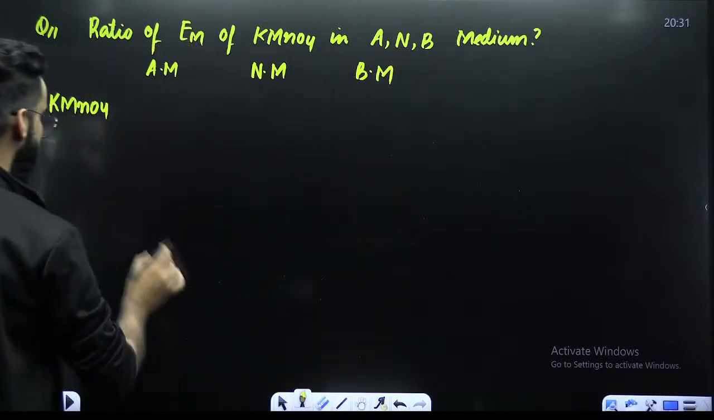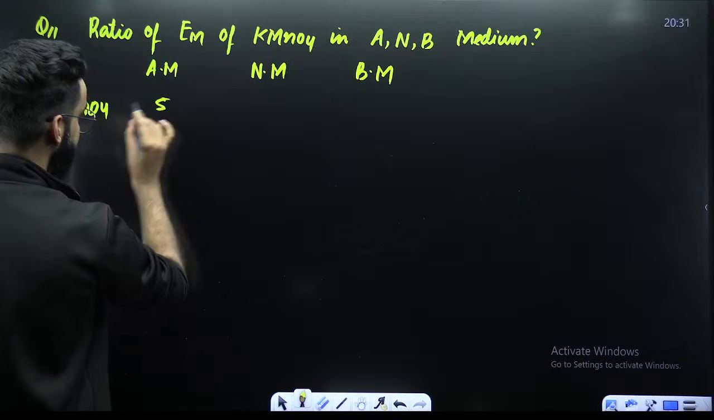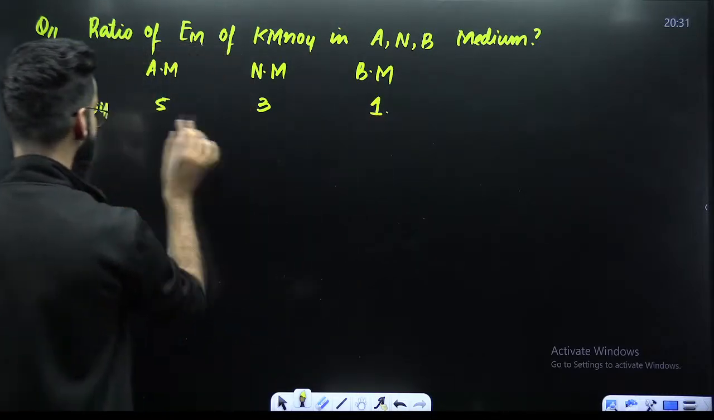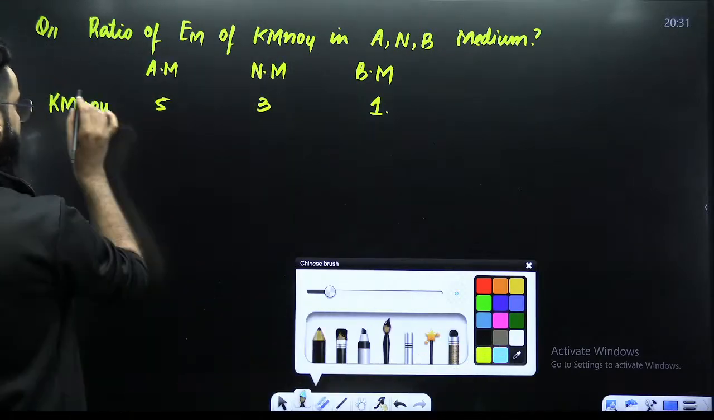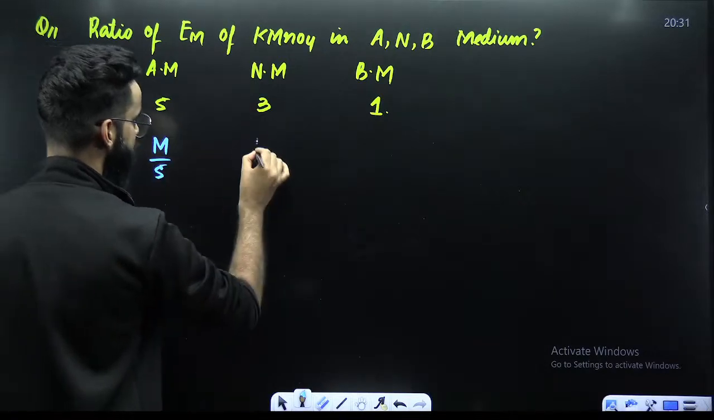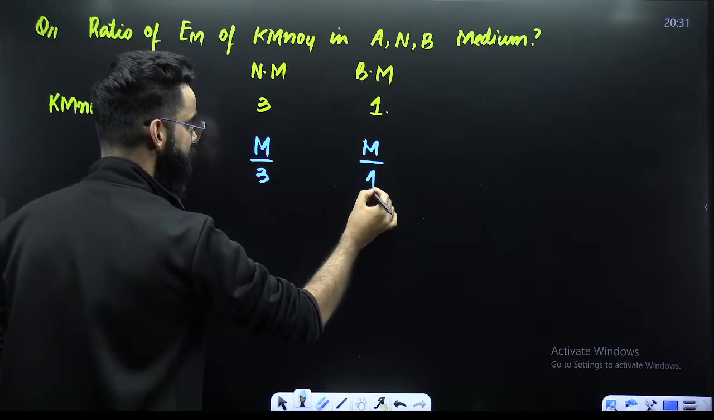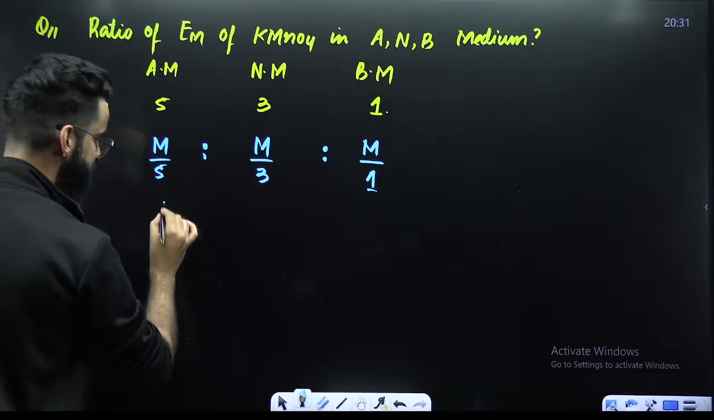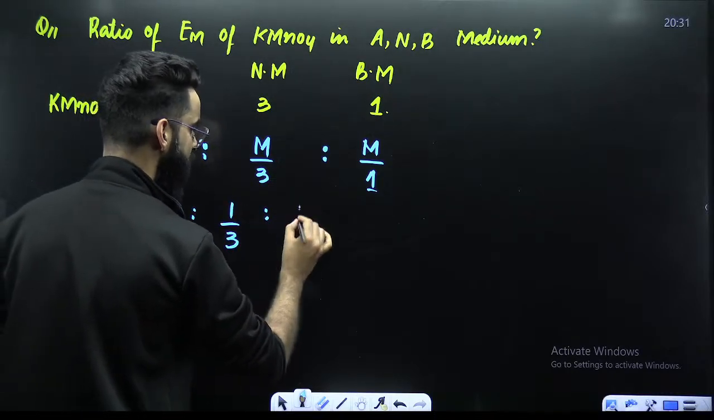And we got to know a few minutes back, N factor of KMnO4 in acidic medium is 5. Here it is 3, and here it was 1. So if you got the N factors, what about the equivalent mass? Equivalent mass of KMnO4 in acidic medium will be M by 5. Here it's going to be M by 3, and here it's going to be M divided by 1. If you want to get the ratio, M gets cancelled. The value is 1 by 5, here 1 by 3, here 1 by 1.